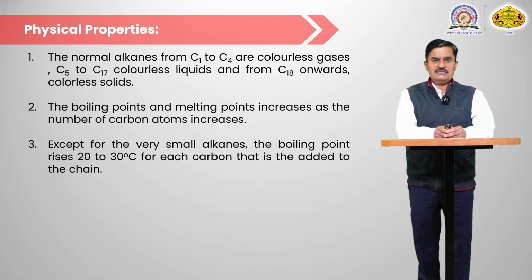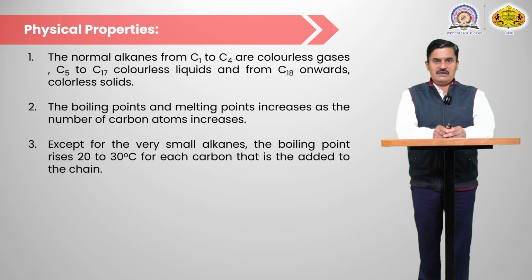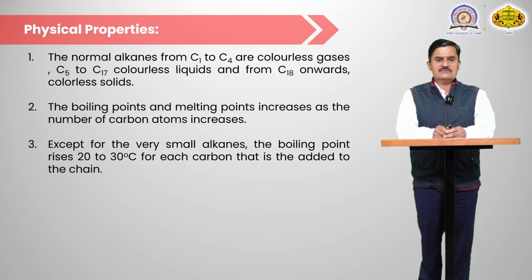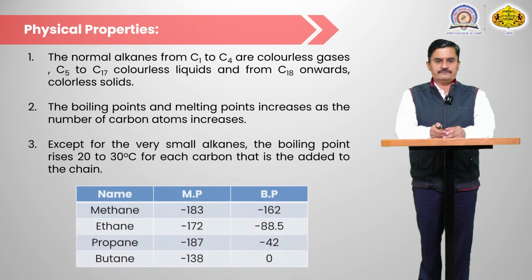If we increase the carbon chain, the boiling point increases by about 20 to 30 degrees per added carbon. Except for the very small alkanes, the boiling point rises 20 to 30 degrees for each carbon added in the chain.